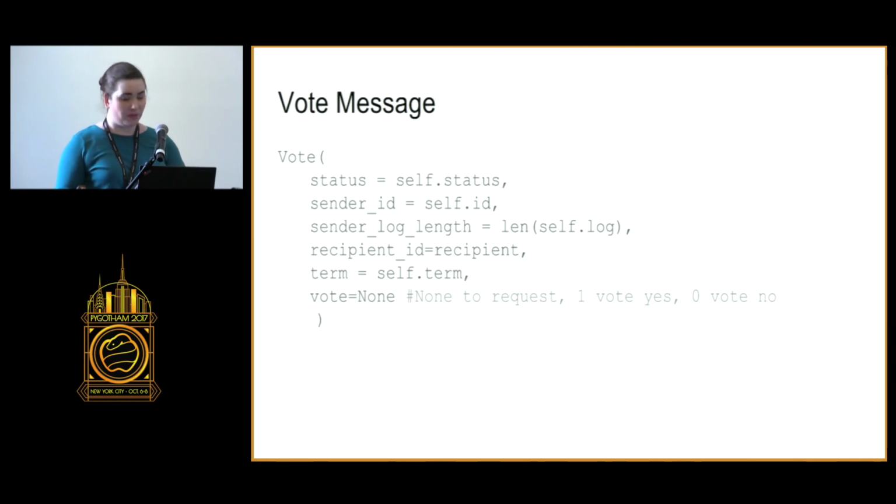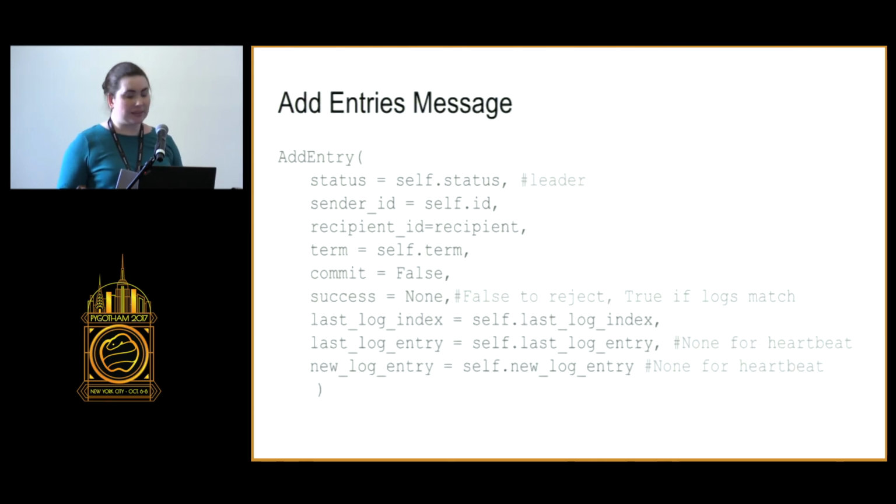So this is an example of a vote message. It contains who it's from, who it's sent to, the length of the sender's log, the term, and a value for the vote. This is an add entries message. It contains who it's from, who it's sent to, what their status is, what term they think it is, whether to commit or add to the log, the success message that the follower can set when it responds with it, the index of the last log entry, and the new log entry.